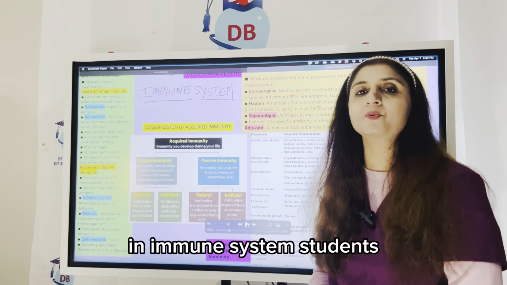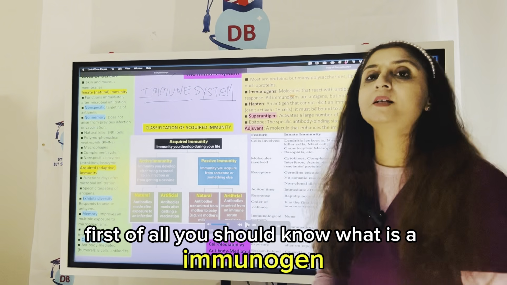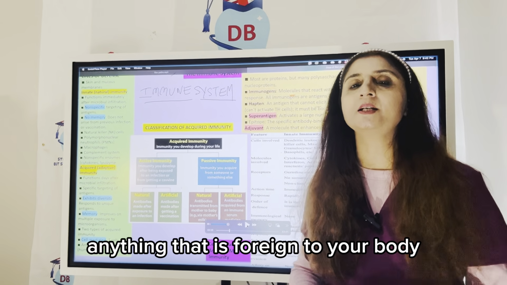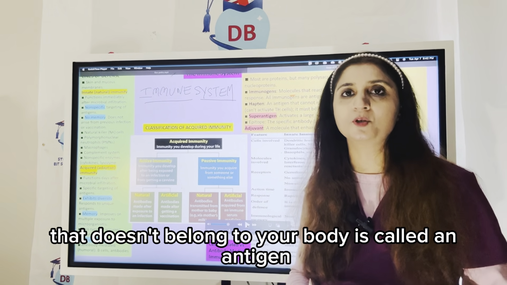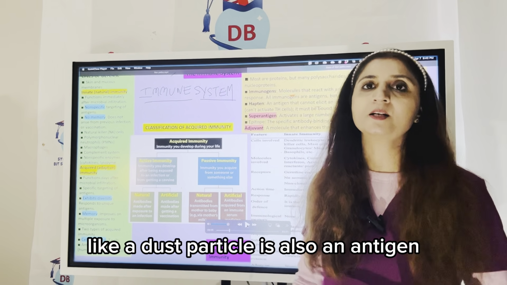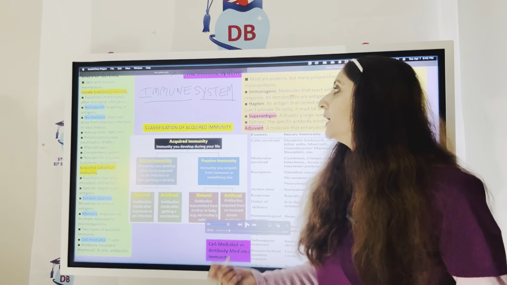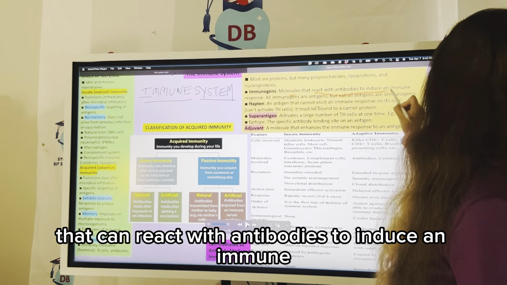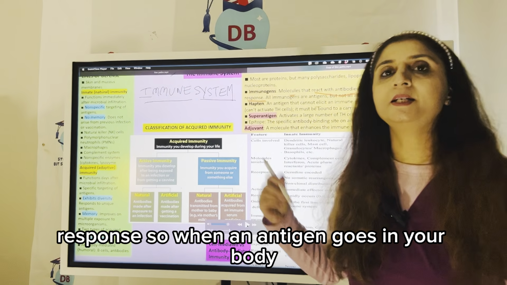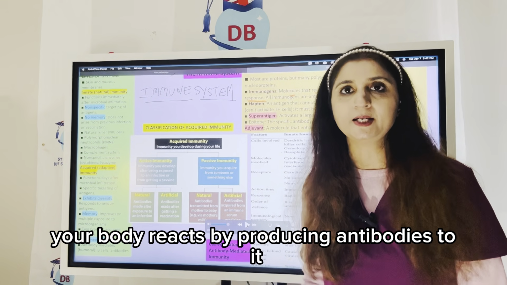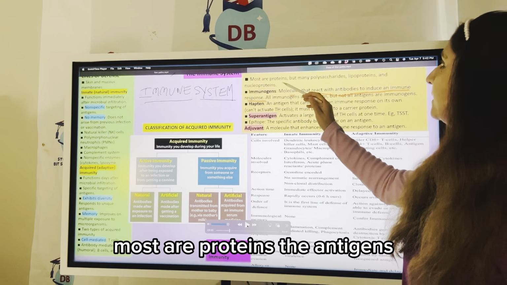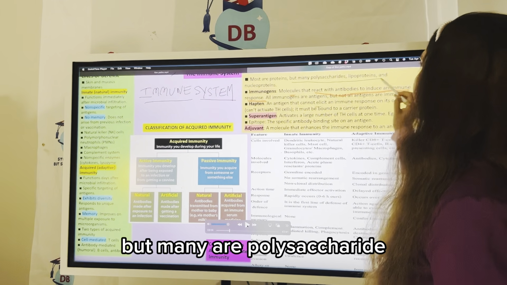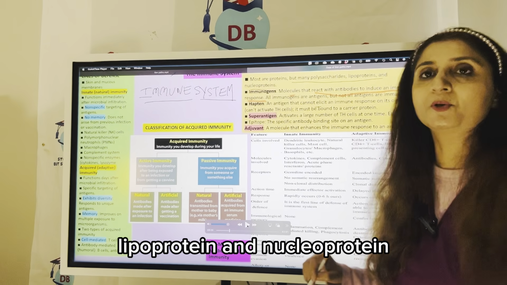In the immune system, students, first of all, you should know what an immunogen is and what an antigen is. Anything that is foreign to your body, that doesn't belong to your body, is called an antigen, like a dust particle. An immunogen is something that can react with antibodies to induce an immune response. So when an antigen goes into your body, it reacts by producing antibodies to it. Most antigens are proteins, but many are polysaccharides, lipoproteins and nucleoproteins.